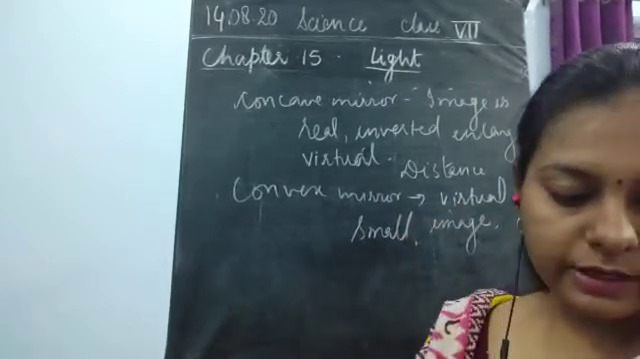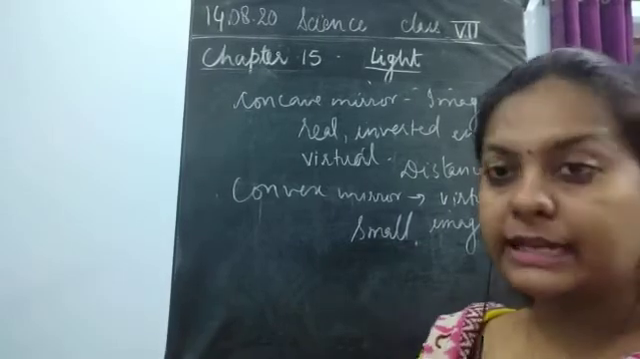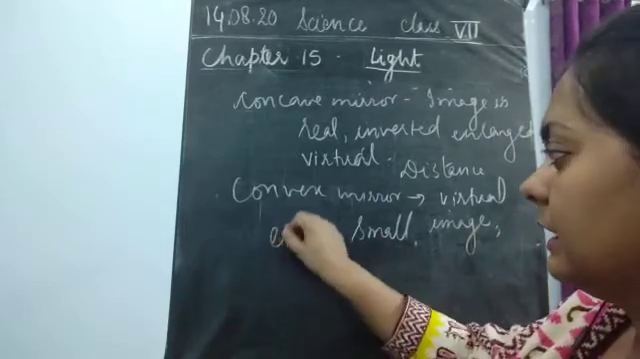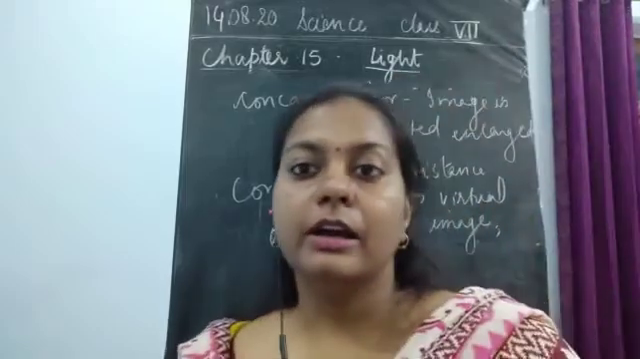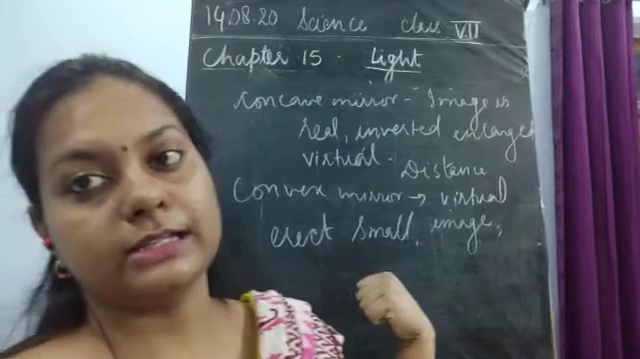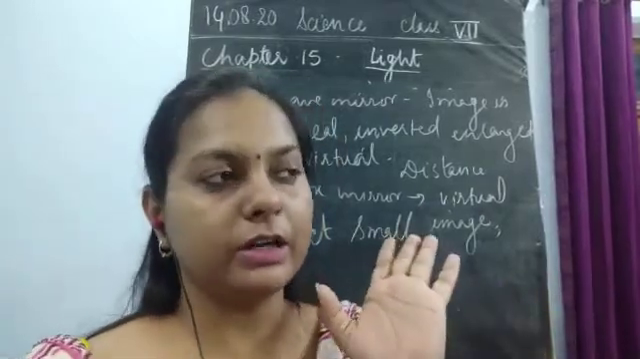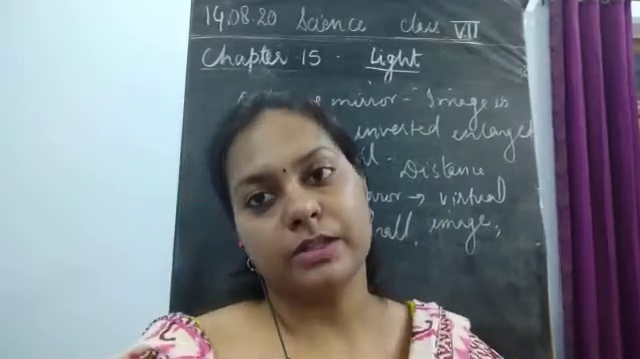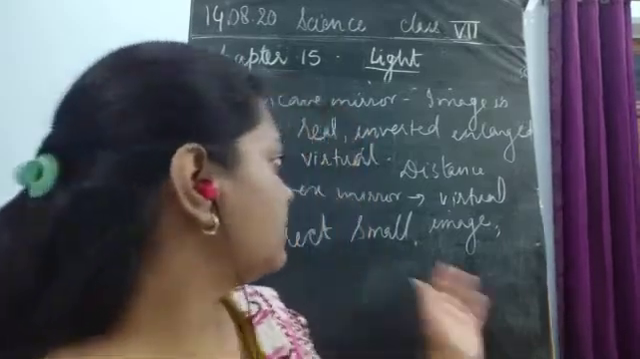Every time, the image formed in a convex mirror is virtual, erect and diminished. It is always a virtual, small and erect image. That is why the convex mirror is always used as a rear view mirror. No doubt it forms a very small image, but that small image is erect, and because it is erect, it is used as a rear view mirror.